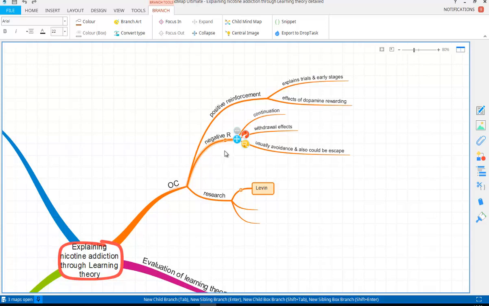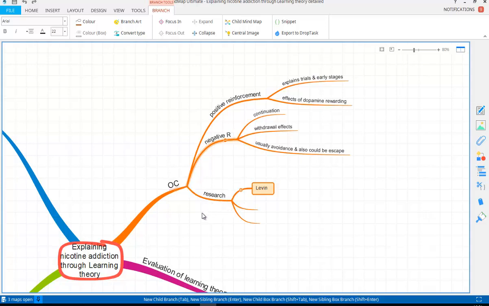Remember, negative reinforcement involves aversive, unpleasant effects, and therefore one has learnt to avoid those unpleasant effects by doing a specific behaviour. So this would explain very nicely why people might continue to smoke. All right, so continuation of smoking. So those are our explanations in terms of operant conditioning.